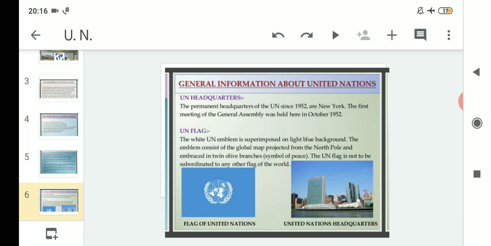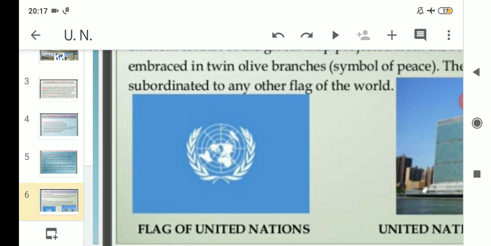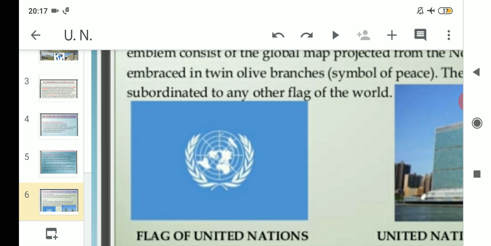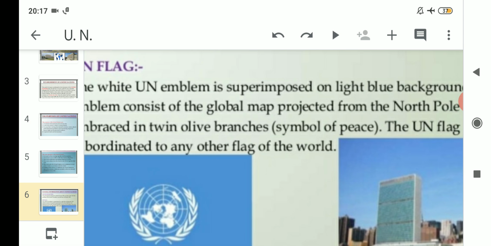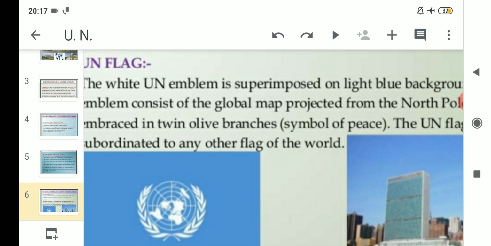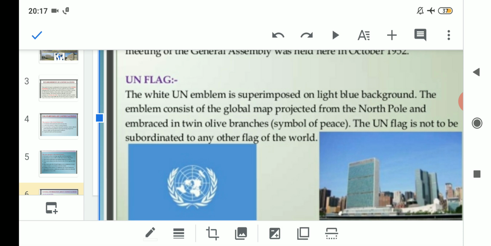Now, moving on to the next information about the United Nations, which is about their flag. The white UN emblem is superimposed on a light blue background. As you can see, this is the flag of the United Nations. It is written that the white UN emblem is superimposed on the light blue background. As you can see, the color of the background is light blue.